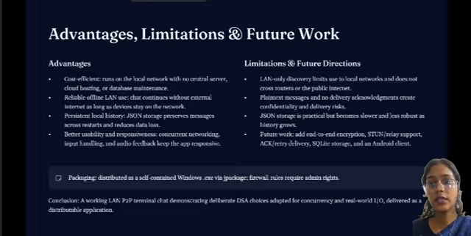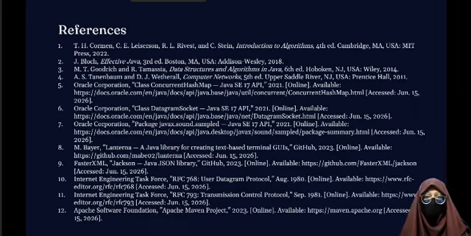In conclusion, our project successfully demonstrates a fully functional peer-to-peer chat system that addresses the core challenges of distributed communication on a LAN. We have applied the data structures and algorithms we learned in this course, like hash maps, linked lists, and concurrency, to solve real-world networking problems. We have delivered a self-contained distributable Windows application that allows users to chat directly without a server, providing a secure and responsive experience in isolated network environments.